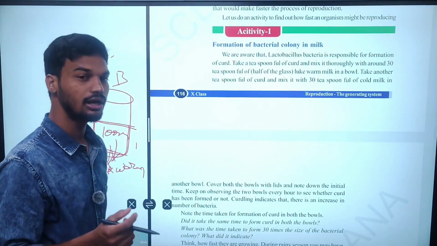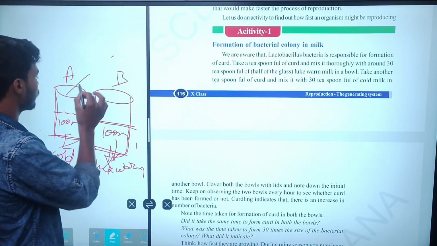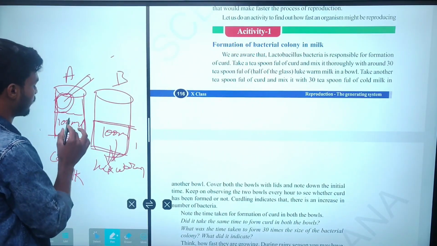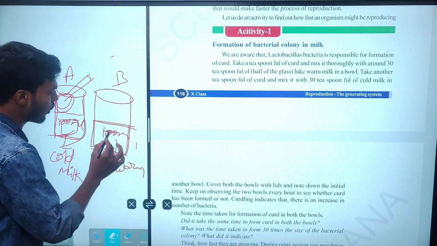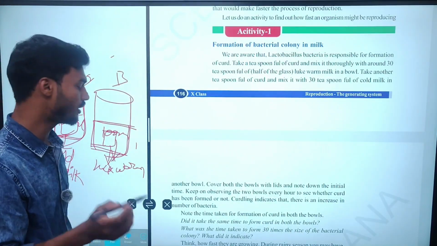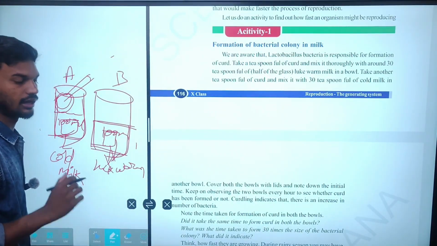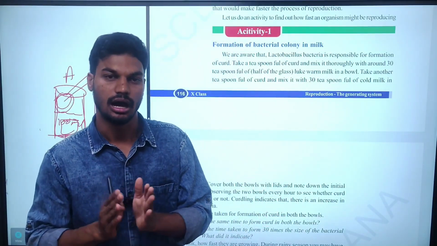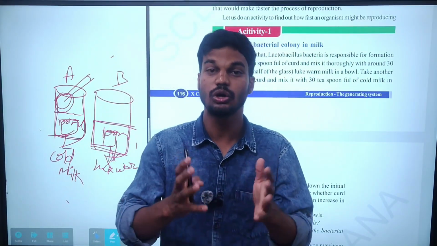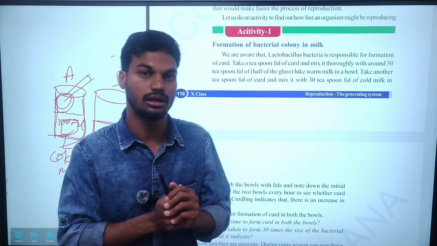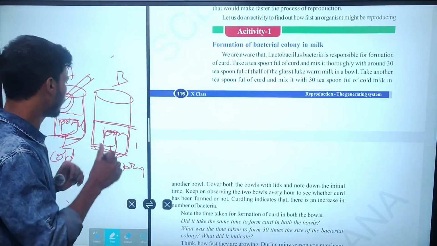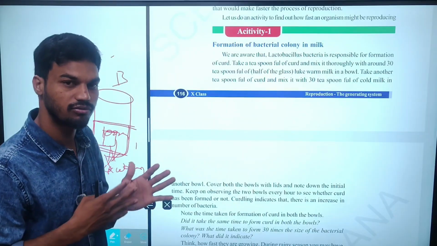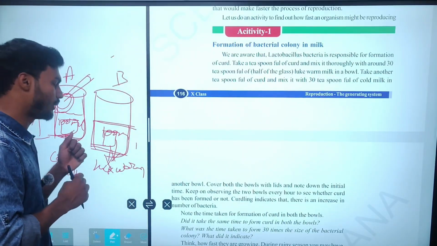After that, you add tablespoons of some amount of curd. You have to add the same quantity of curd into the two beakers. After adding that, wait for 4 to 6 hours without disturbing the glass tumblers. Each hour you have to observe whether the formation of curd coagulation is taking place or not.